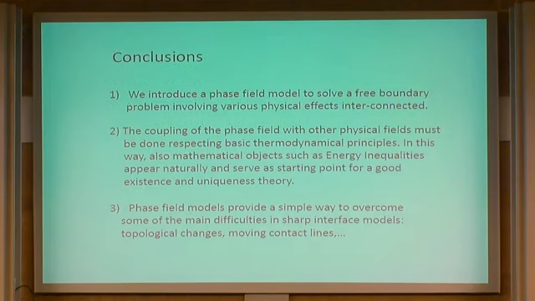So then I go to my conclusions, and then I show you some movies of the numerics we did. So first conclusion is that we introduce a phase field model in order to solve a free boundary problem where you have many physical effects which are interconnected to each other. And in order to do that in a physically reasonable way, you have to invoke physical principles. An important principle in this context is the Onsager variational principle.